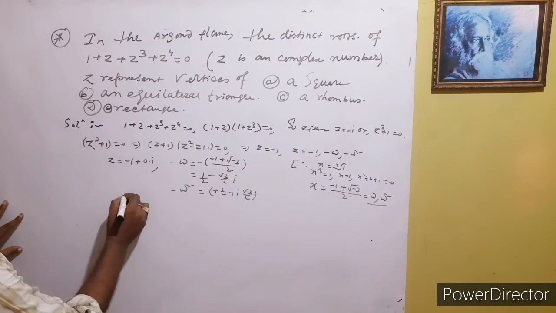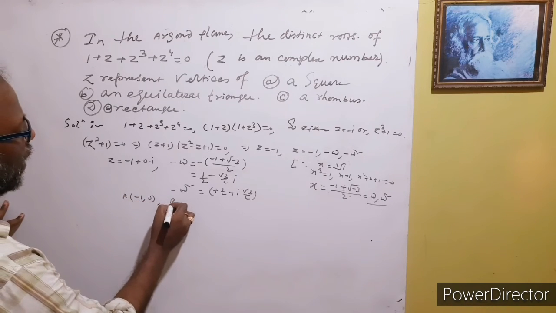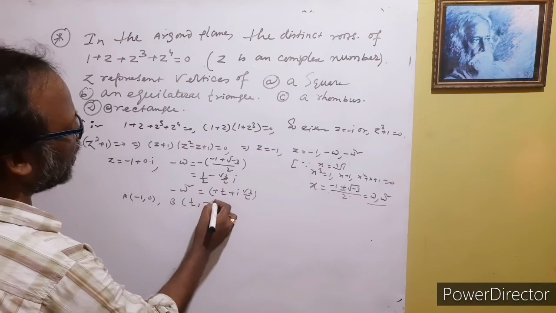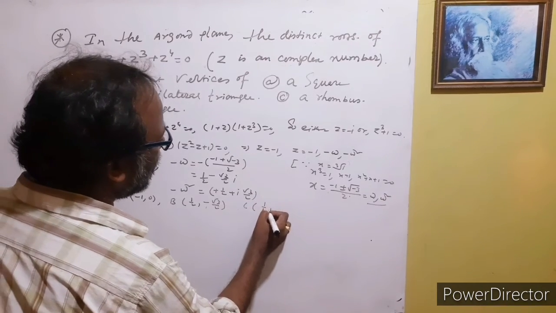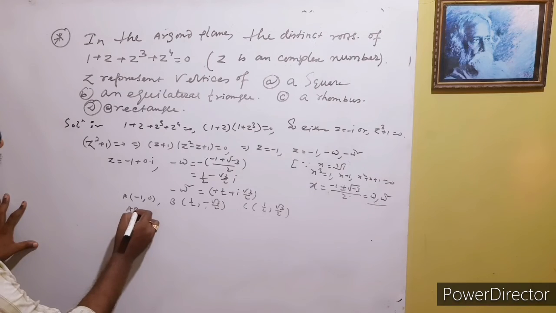Therefore the vertices are, let us assume A is minus 1 comma 0, B is half comma minus root 3 by 2, and C is half comma root 3 by 2. Now find AB.